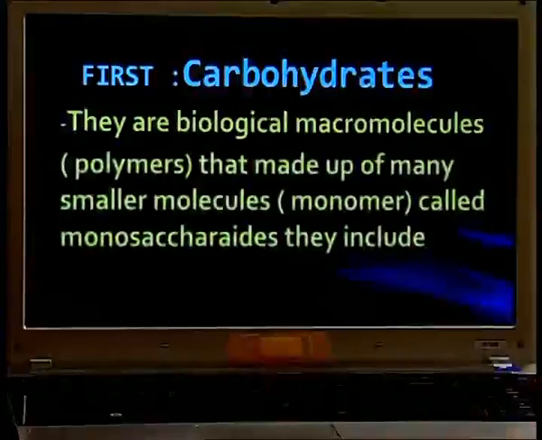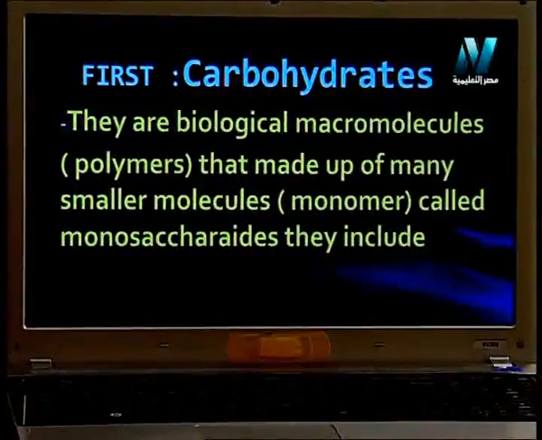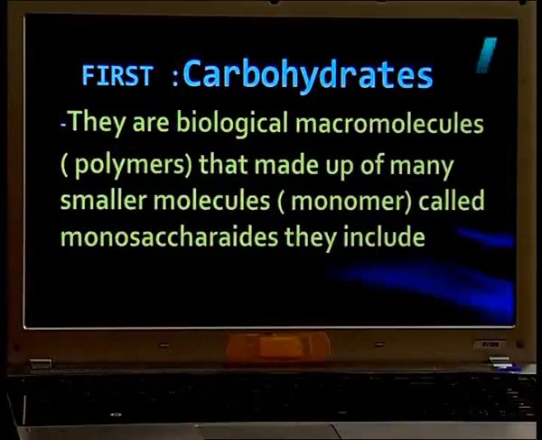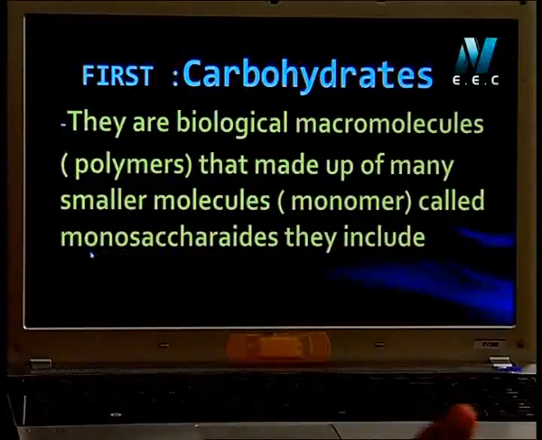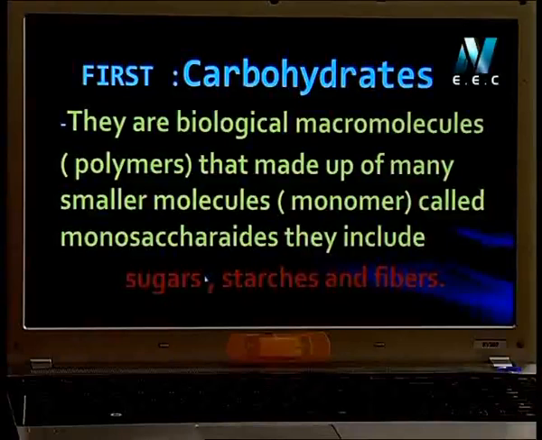So when we talk about carbohydrates we say they are biological macromolecules, polymers made up of many smaller molecules called monomers. What is the name of these monomers? Monosaccharides. Mono means one, saccharides mean sugar, but saccharides here is from the Latin language. This includes sugar, starch, and fibers.